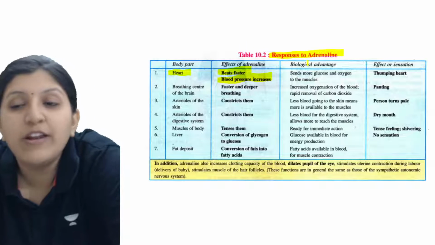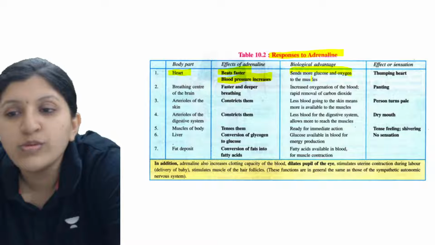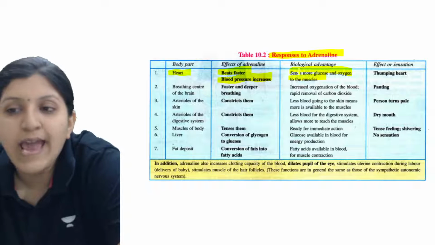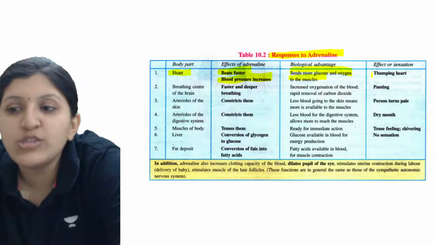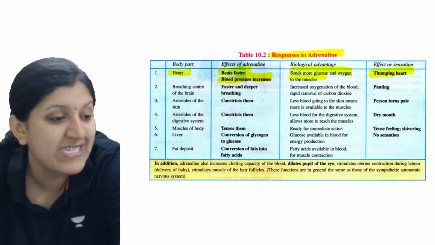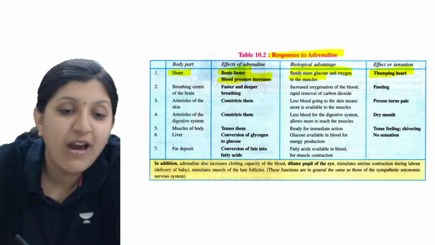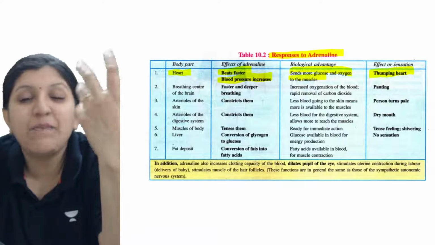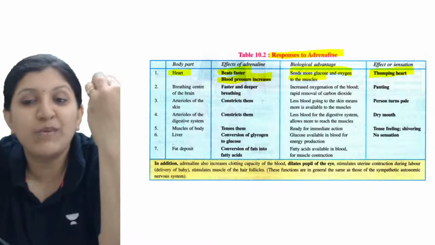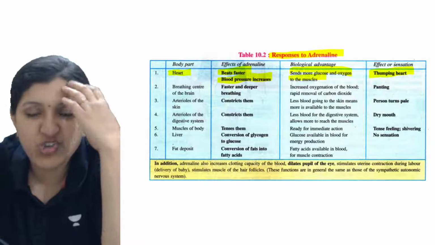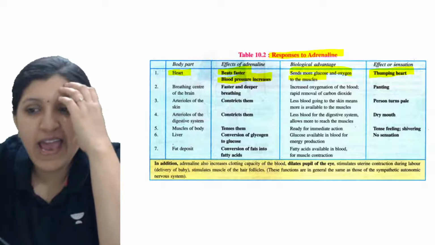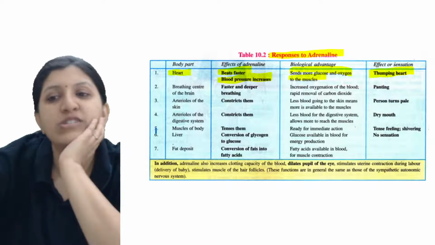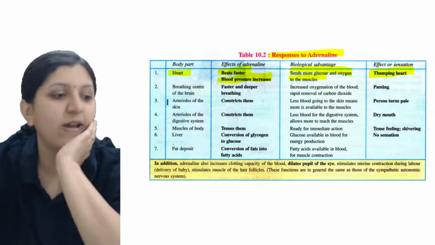Okay, so the biological advantage is what? Sending more glucose and oxygen to the muscle. So that is the function associated with adrenaline. And the effect or sensation is a thumping heart. When you are excited, you can find there is a thumping heart. And why exactly does that happen? Because more supply of blood is being sent, so the beating is faster and also the blood pressure is increasing, so you find a thumping heart. And other than that, sending more glucose and oxygen to the muscles so that cellular respiration can occur.